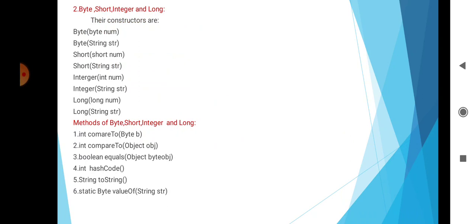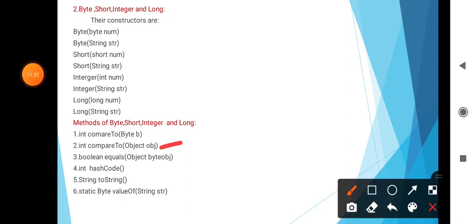Then methods of Byte, Short, Integer and Long. First is int compareTo(Byte b). It compares the numerical value of the invoking object with that of b. It returns 0 if the values are equal, returns a negative value if the invoking object has a lower value, and returns a positive value if the invoking object has the greater value. Then second is int compareTo(Object obj). It operates identically to compareTo(Byte) if obj is of class Byte, otherwise it throws a ClassCastException.